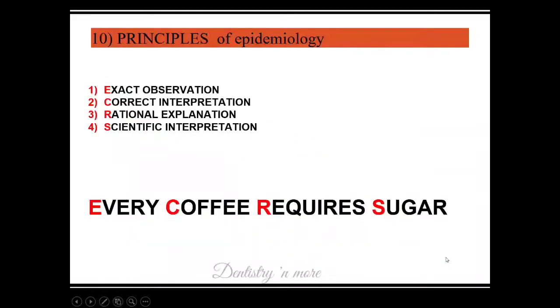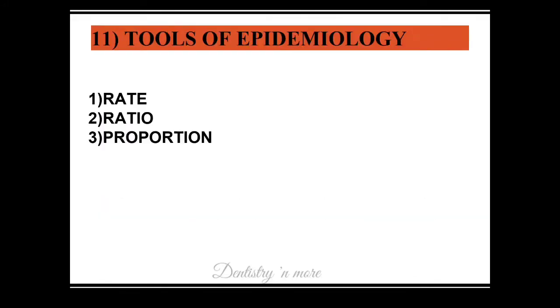Now, the principles of epidemiology. We have 4 principles: exact observation, correct interpretation, rational explanation, and scientific interpretation. We have the acronym "Every coffee requires sugar." Earlier we learned the principles of primary healthcare: community participation, intersectoral coordination, equitable distribution, and appropriate technology. But this is the principles of epidemiology. Again, we have the principles of health education next session. And the tools of epidemiology: rate, ratio, and proportion.